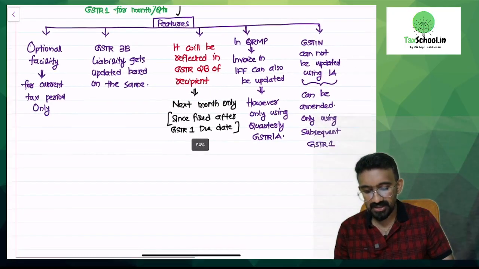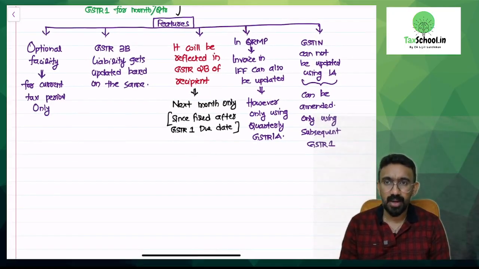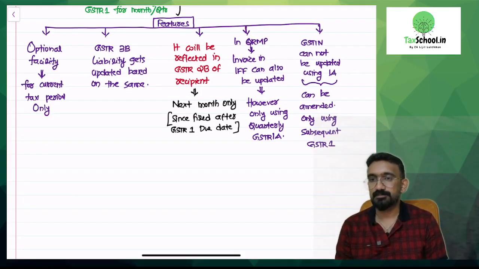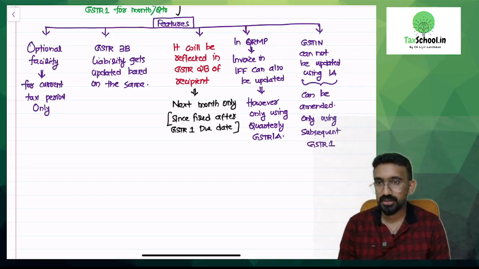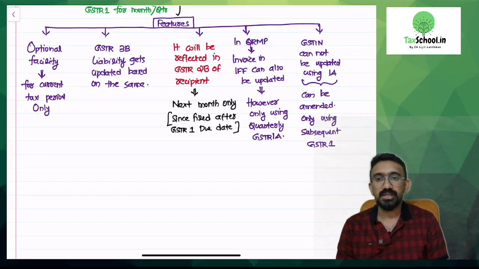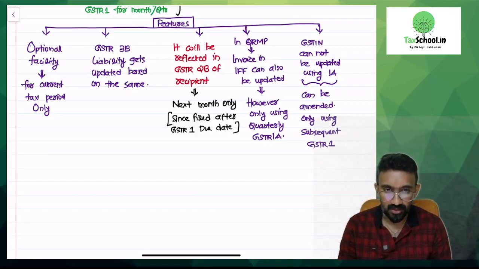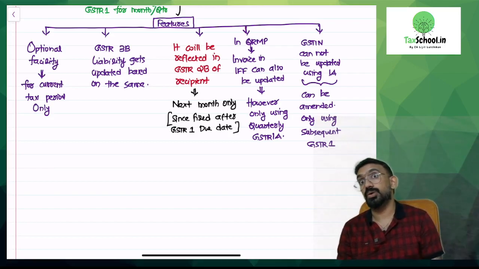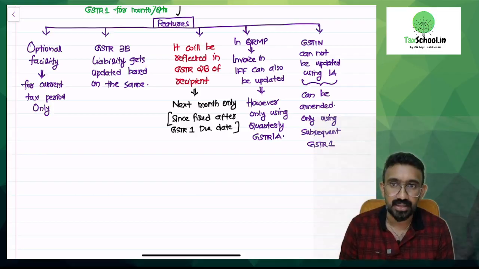What are the features that are available? Number 1, it is an optional facility for the current tax period only. Okay, so you cannot do it for a previous tax period. It needs to be done for the current tax period only, which means that only the previous month I will be able to do that. For an old month, you will not be able to do that.